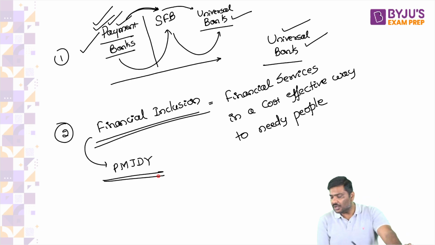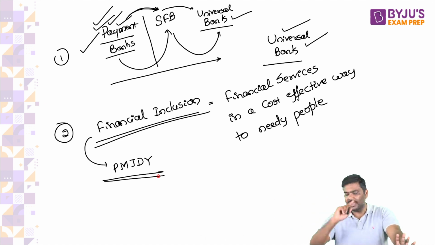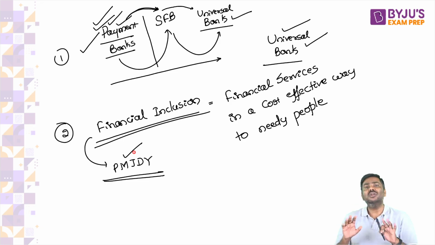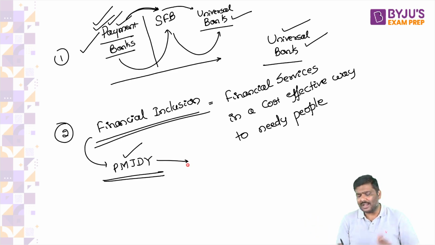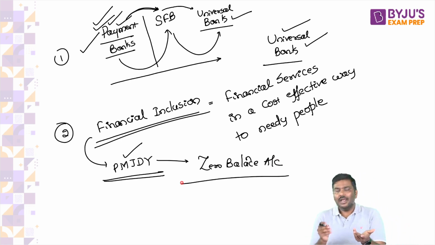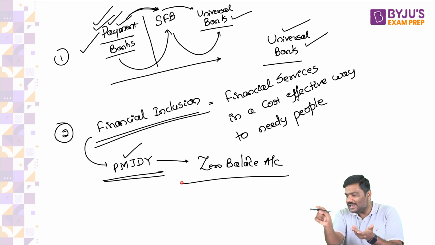Pradhan Mantri Jan Dhan Yojana. And please do let me know, did I give you a newspaper article regarding PMJDY last week? If not, I will give it this Friday. So Pradhan Mantri Jan Dhan Yojana is one of the very important initiatives of the Government of India to promote financial inclusion. What is the basic idea of PMJDY? You do not have to have any balance in your bank account. Zero balance accounts are allowed. What do you mean by zero balance? I can have 0 rupees as balance in my bank account. This is called a zero balance account.